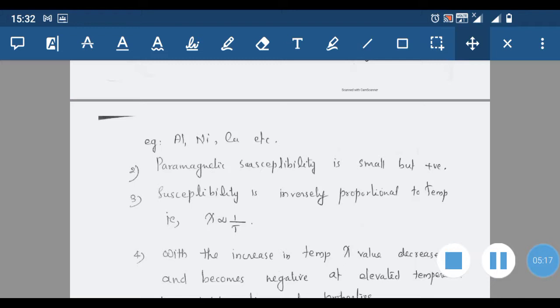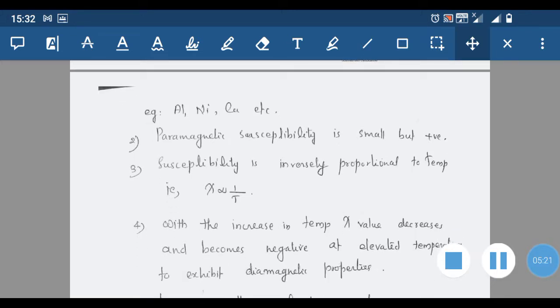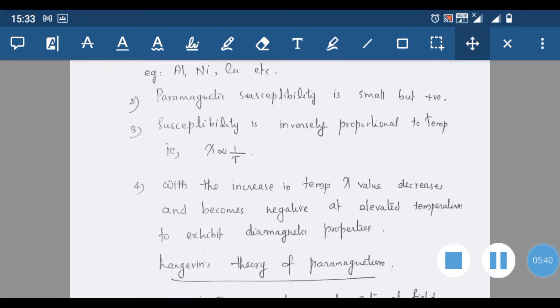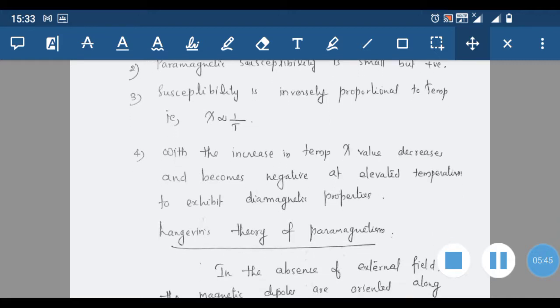Then paramagnetic susceptibility is small but positive, and susceptibility is inversely proportional to temperature, and that expression we will derive. As we have already seen, as temperature increases, the randomizing effect increases, and because of that the susceptibility value decreases. So there is an inverse relation between chi and T, and with the increase in temperature, chi value decreases and becomes negative at elevated temperature to exhibit diamagnetic properties.